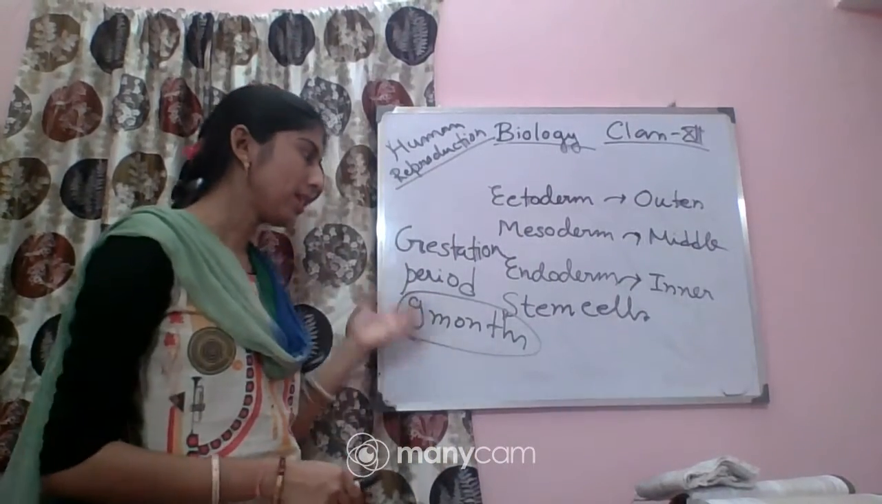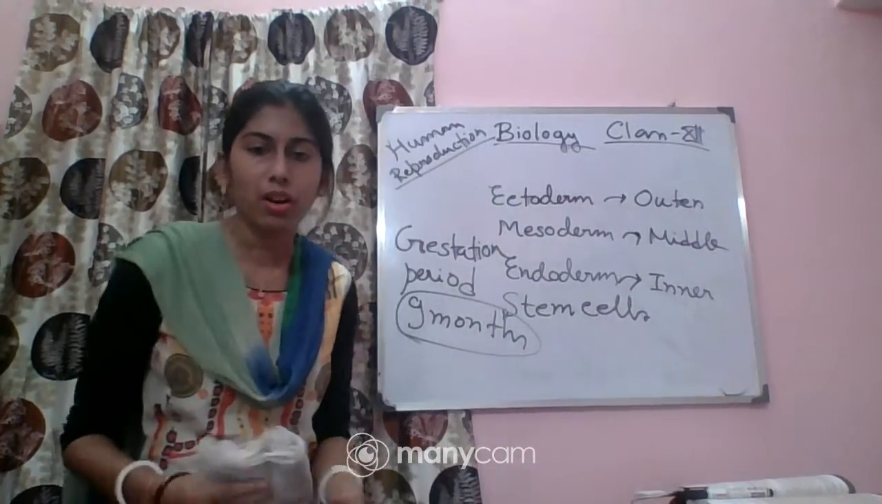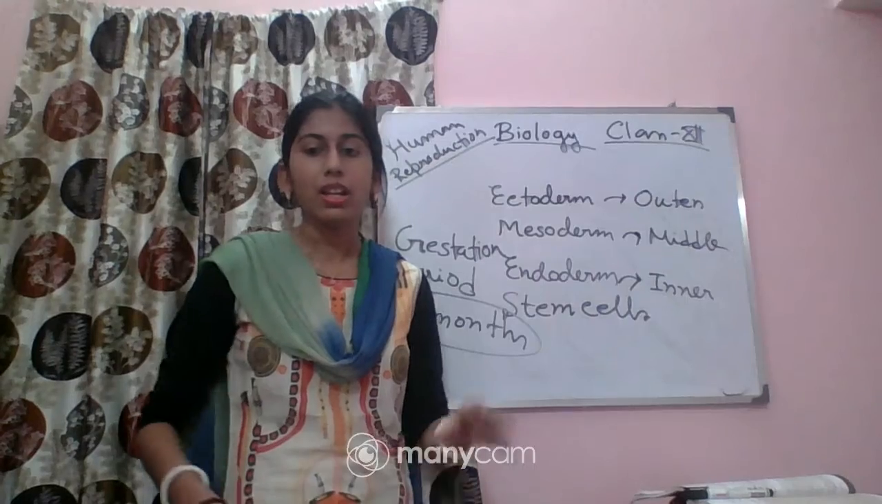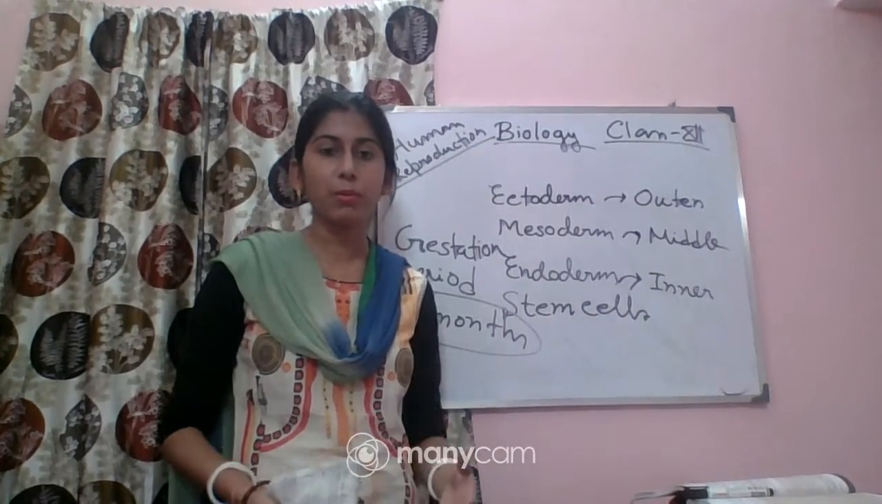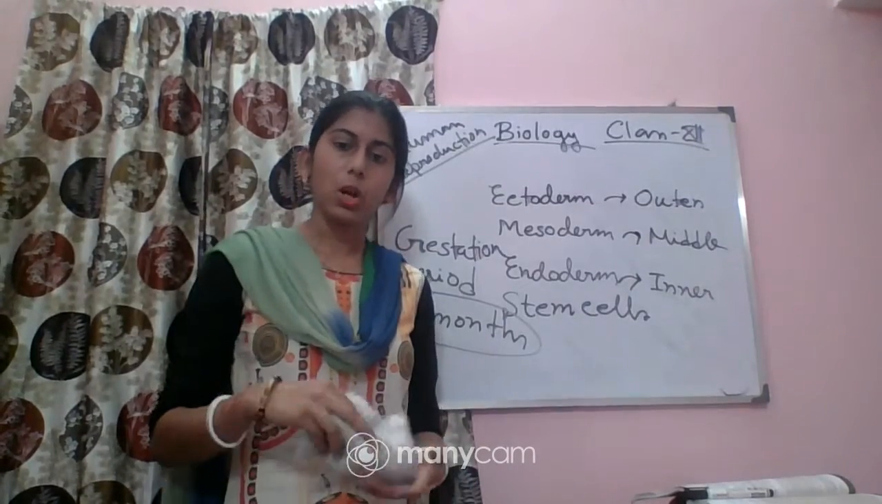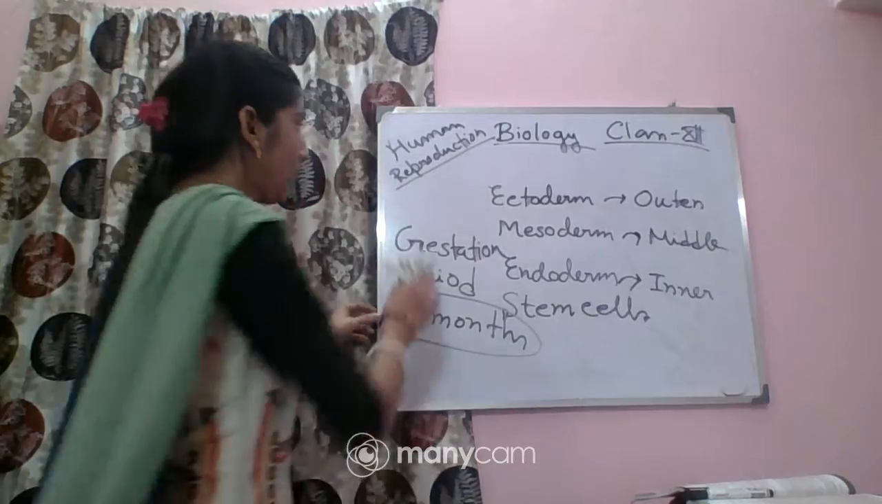Okay, so these are the different developmental organs, and at a particular time in the gestation period, you have to remember at which time which type of organ can be developed. The last part of this chapter is parturition and lactation.